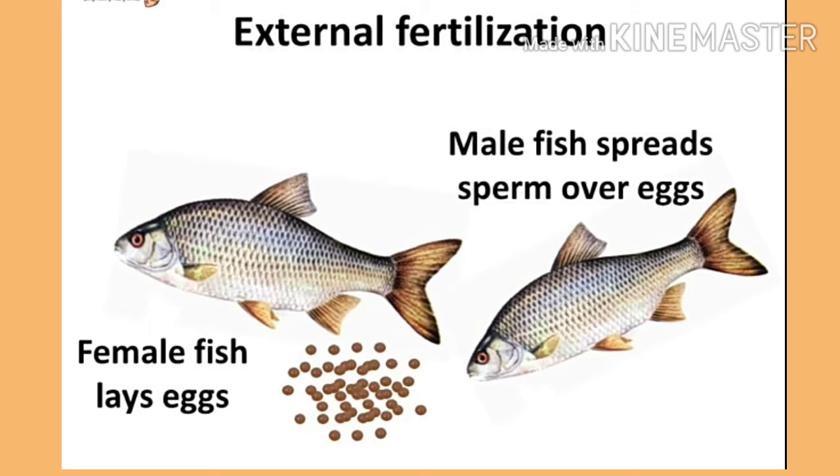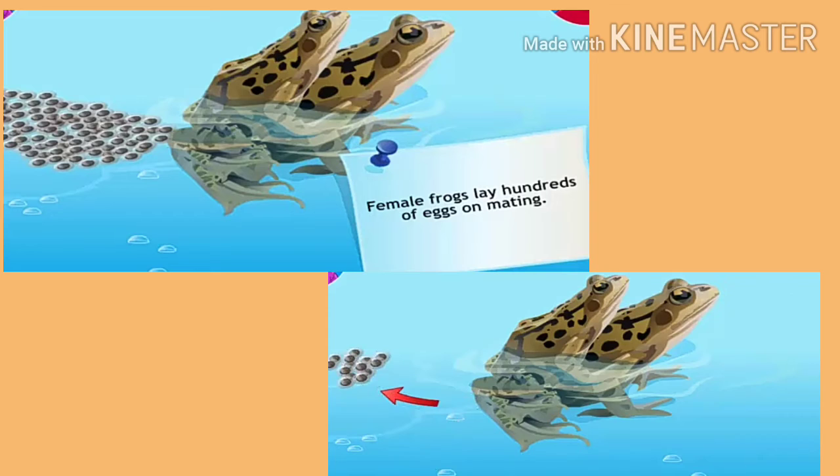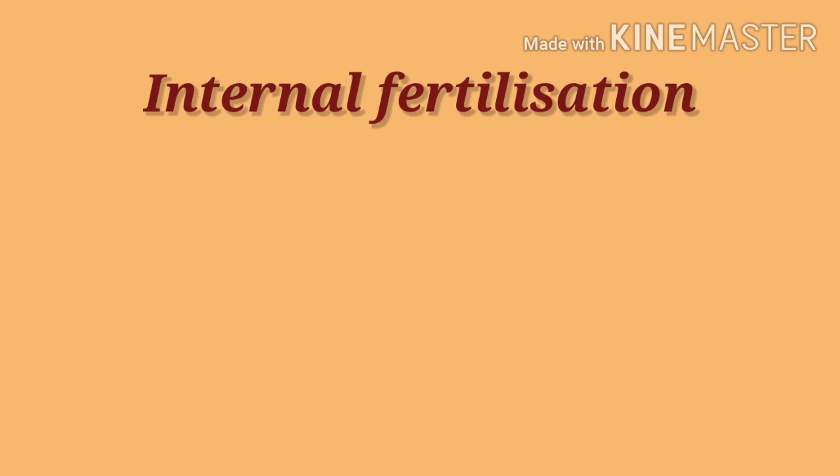It can be seen mostly in aquatic animals, in amphibians and fish. Amphibians are the animals that live both on land and in water. So this type of fertilization can be seen in amphibians and fish, or you can say in aquatic animals. The next is internal fertilization.